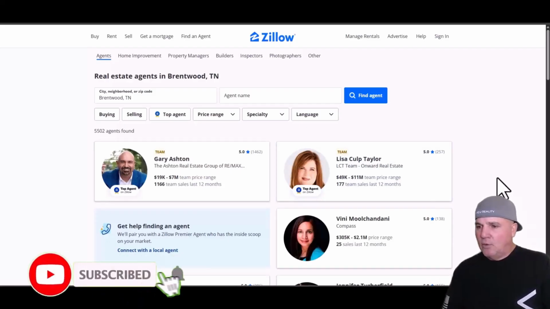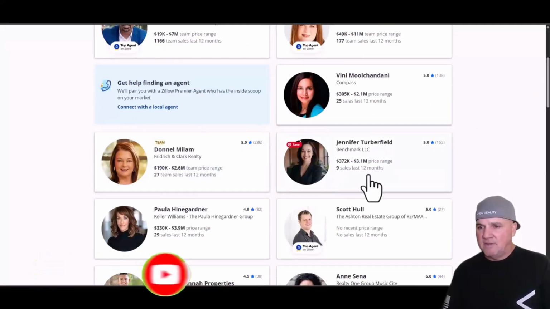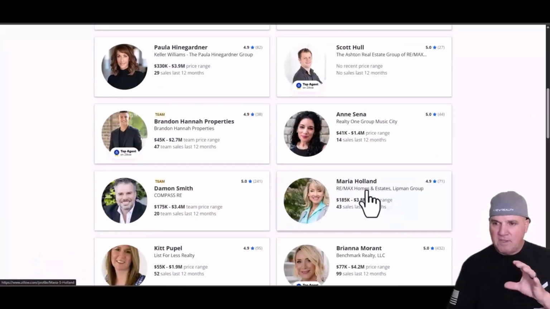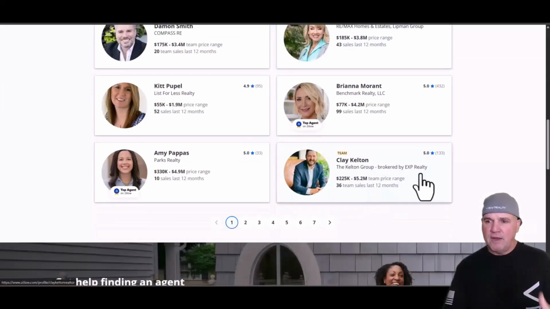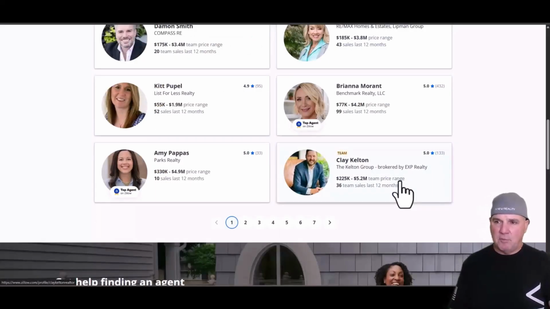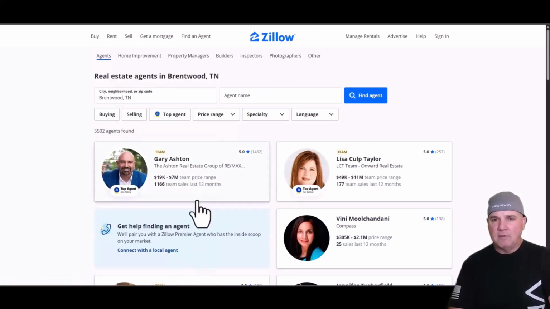So one thing to remember to get these top team spots like this and these leading spots right here, they're paying Zillow monthly a lot of money. So if they don't have a system in place, they're not going to have an ROI to pay Zillow because they're not being able to respond to these clients.